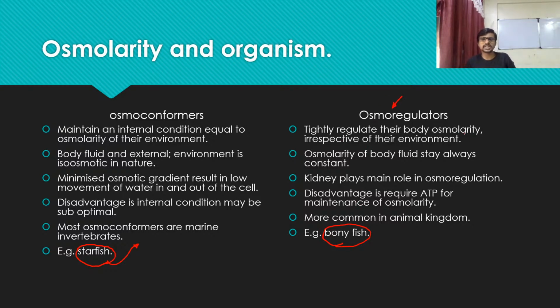This organism can tightly maintain the osmolarity irrespective of the condition of the environment. Osmolarity of the body stays always constant. It means, for example, if there is 30% of salt inside the cell. It's just an example, I'm not going to target any organism here. So for example, 30% salt is present in the cytoplasm.